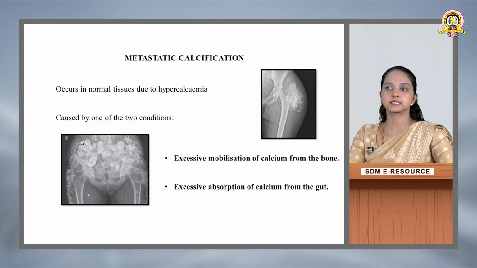Next we will see metastatic calcification, which occurs in normal tissue due to hypercalcemia. So there is increased serum calcium level in the blood that results in increased or abnormal deposition of calcium salts in the normal tissue, caused by one of two conditions: excessive mobilization of calcium from the bone and excessive absorption of calcium from the gut, which plays a major role in saying that a person is diseased or is in an abnormal state.